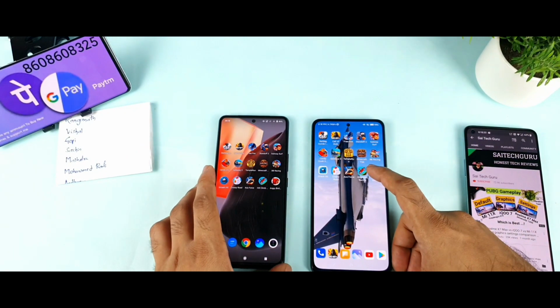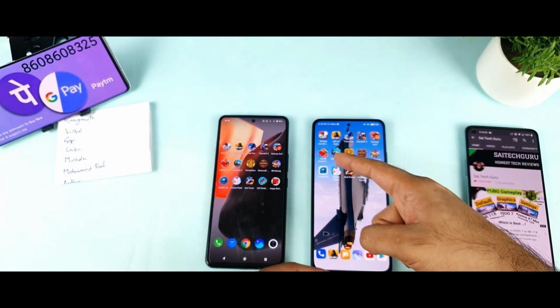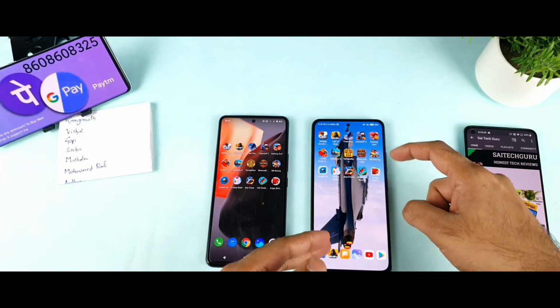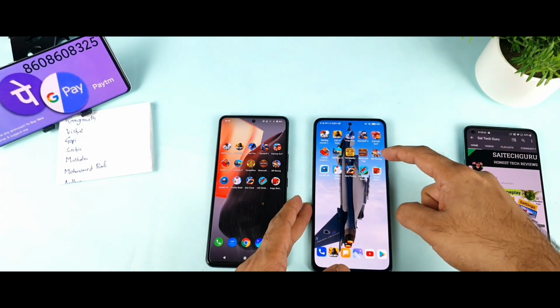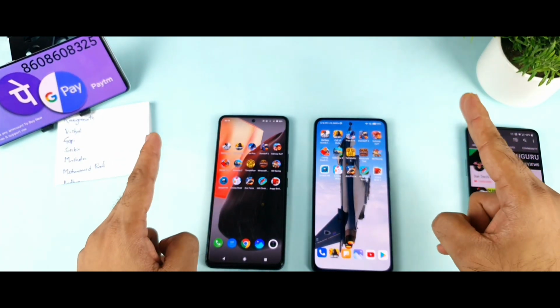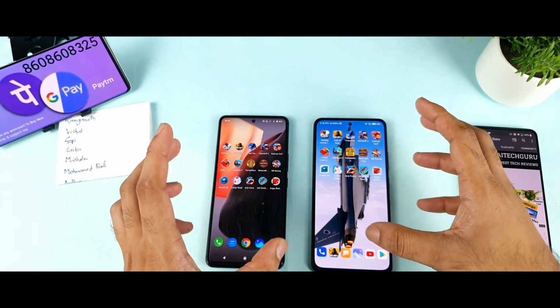So this is the conclusion friends. The Mi 11X did hold up only till Crossy Road, somewhere around here, that's it, not much. After that, the phone completely stopped loading the games, Baby Racing and all those things. I did not use any kind of Game Turbo. No Game Turbo is used, but still the games did not open.